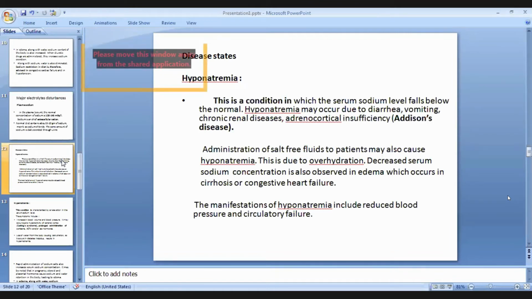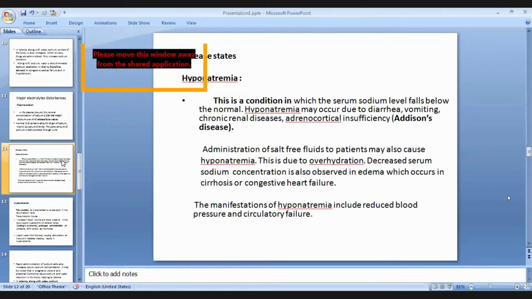Hyponatremia may be associated with diarrhea, vomiting, renal disease, adrenocortical insufficiency like in Addison disease. Sometimes administration of salt-free fluids in a patient may also cause hyponatremia, and this is due to overhydration.